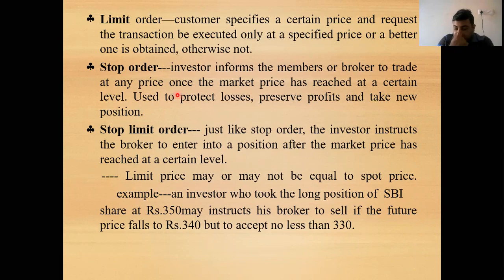On the other side, which will be the negative side, if the price falls to rupees 1.50, and the order has been given that if the price falls below 1.75, then execute the order without my consent to avoid and protect against the losses. So here the stop order can be executed for both sides: the upside to preserve the profit, and the lower side to protect against the losses that may occur.